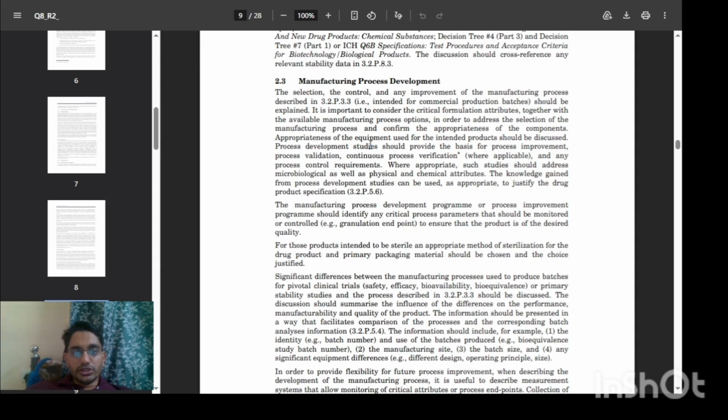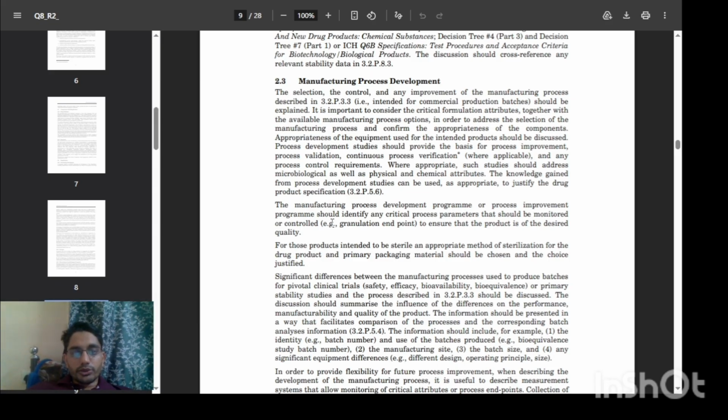Then process development studies could provide the basis for process improvement, process validation, continuous process verification, and any process control requirements where appropriate. Each such study should address the microbiological as well as physical and chemical attributes. The knowledge from the process development studies can be used as appropriate to justify the drug product specification.